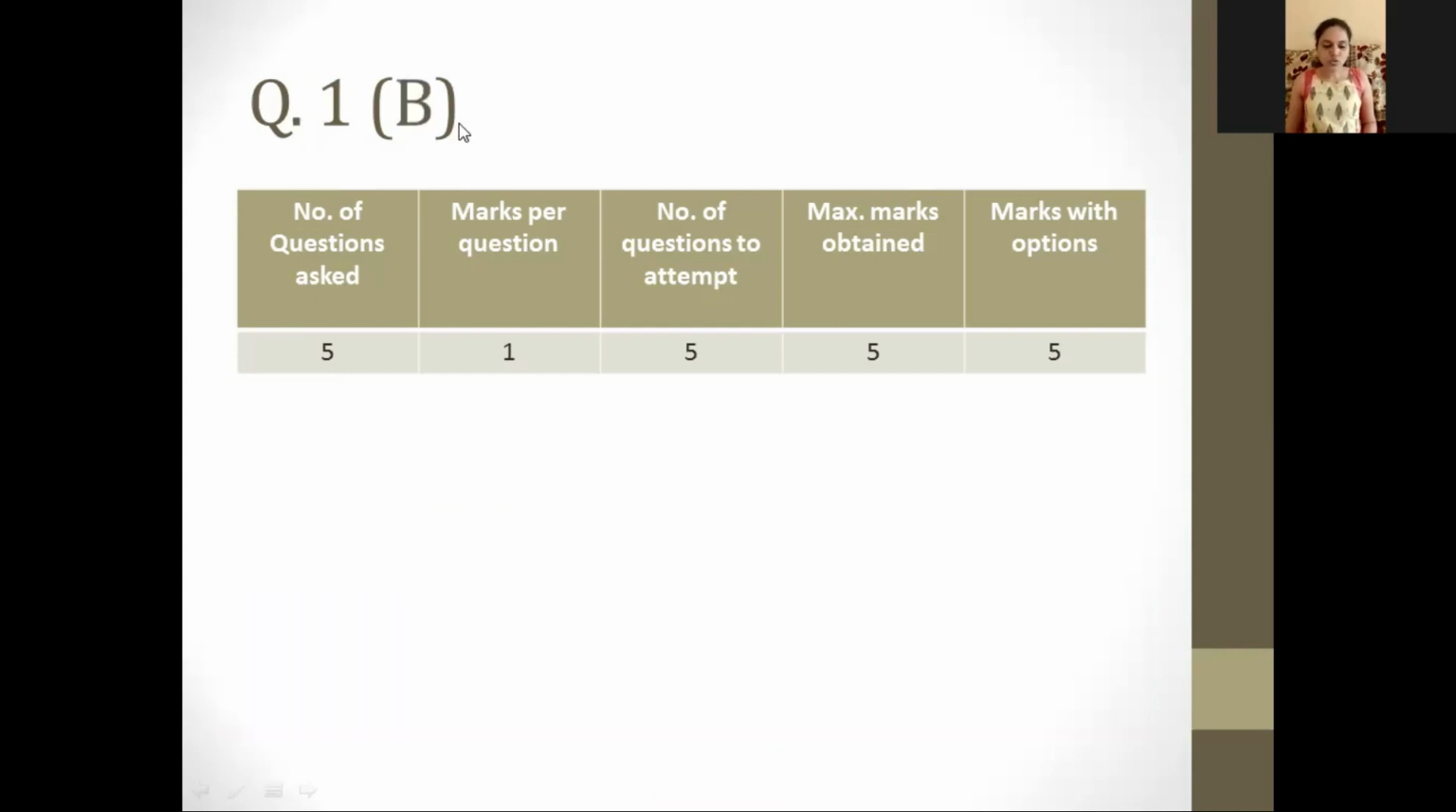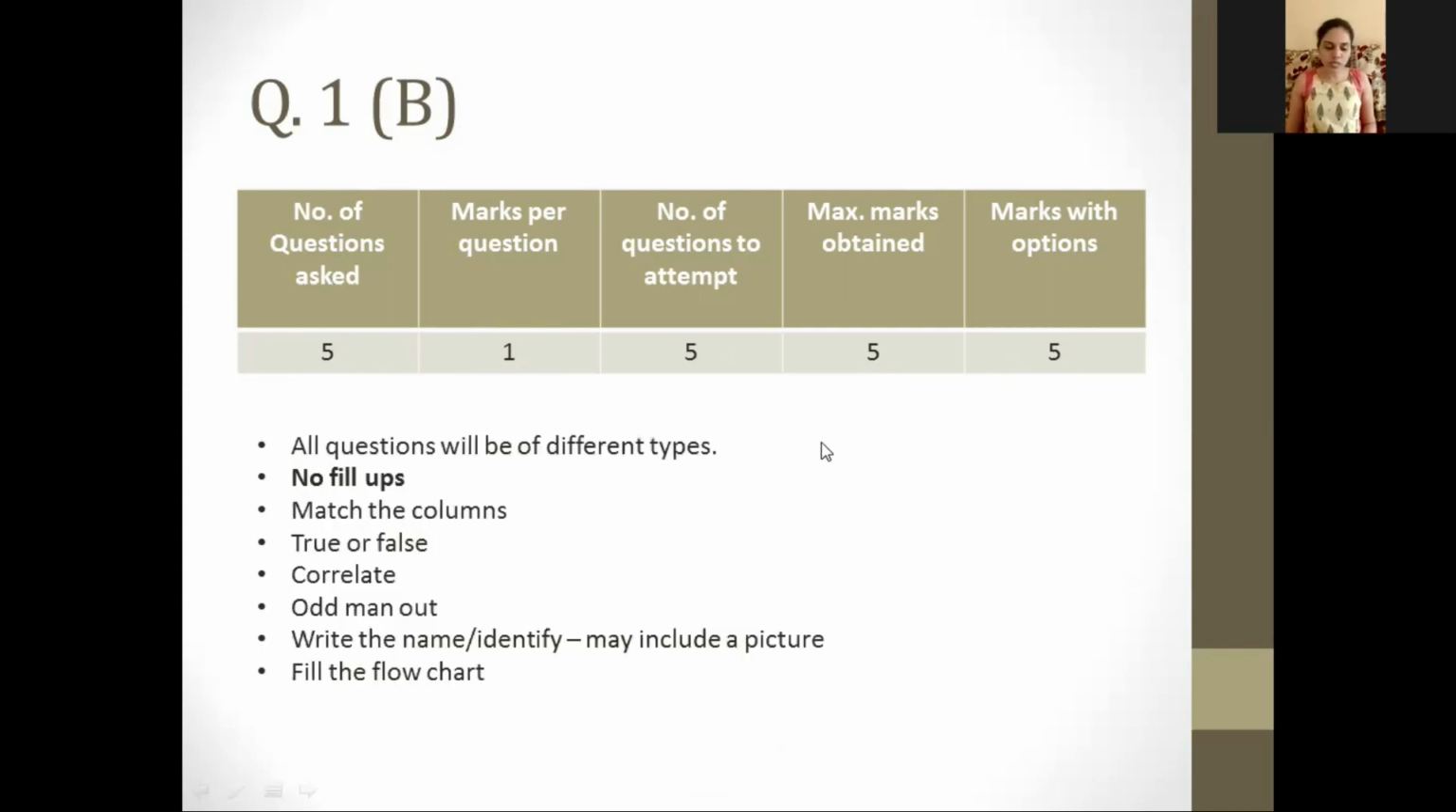We further go on to the next question, that is question number 1B. Again, you will have 5 questions under this main question, and each question will be of 1 mark, and you will have to attempt all 5 of them. There are no options in this question, and you will get a maximum of 5 marks. Since there are no options, you will only get 5 marks for this question.